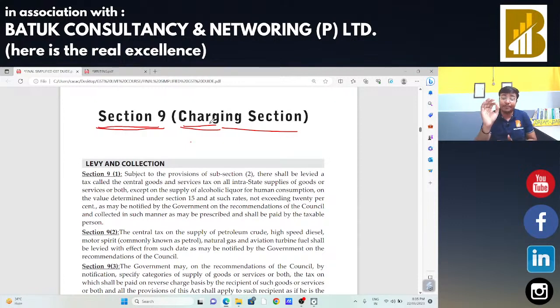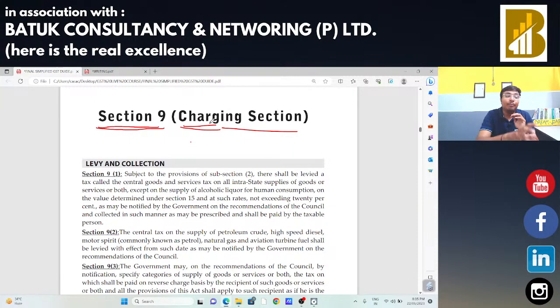And there we discussed a specific thing: whenever there will be a transfer of title, in that case we can say that there is a transfer of goods, there is a supply of goods. And whenever there is a transfer of right to use any particular goods, plant and machinery, land and building, whatever it will be, that will be treated as supply of services. Then Schedule 3 of the CGST Act: all those transactions or activities mentioned in that schedule are neither supply of goods nor supply of services.